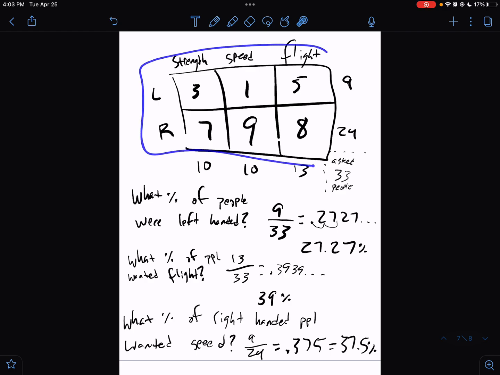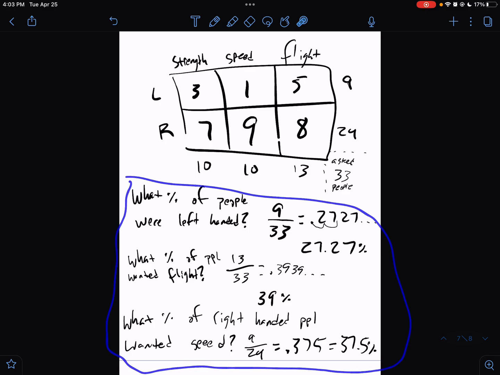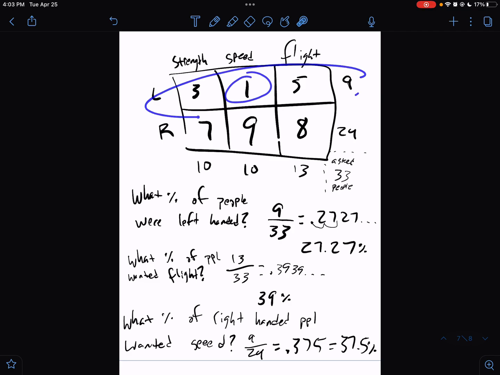So we're organizing our data using frequency tables. And then using that frequency table, we're asking what percentage of these people wanted this? What percentage of those people wanted that? And it's literally just do that number out of whatever the total was, depending on what the question is asking for.